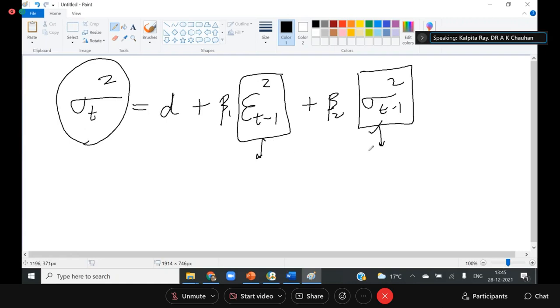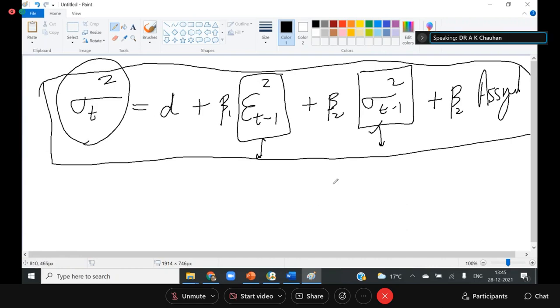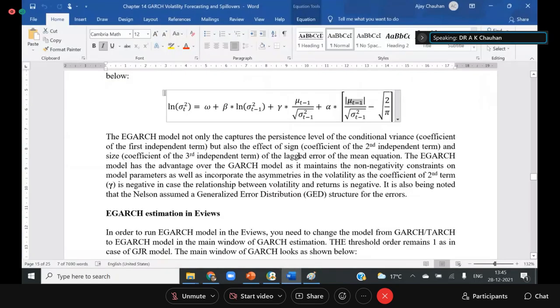Now I'm adding some more information like asymmetry. If I add the asymmetry, this is called the TGARCH model. Different researchers only change the format of this equation and make their own equations. That is the whole GARCH family.